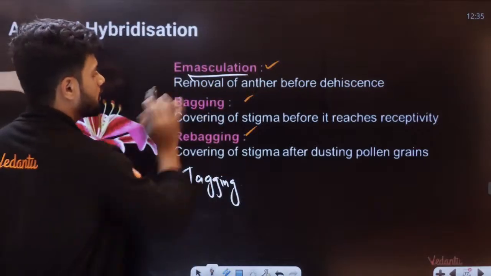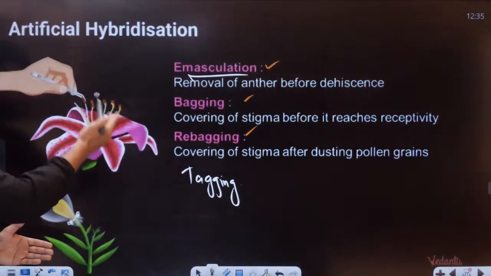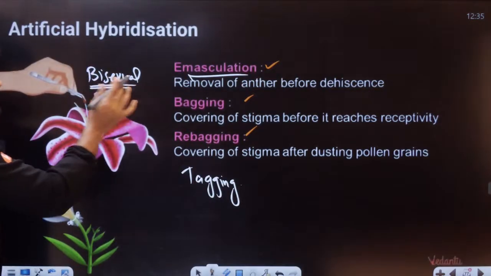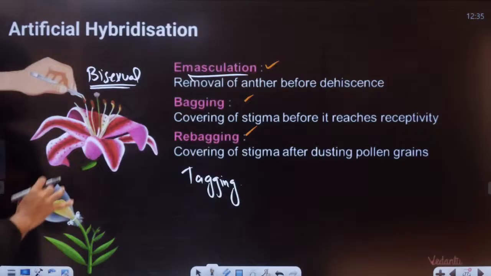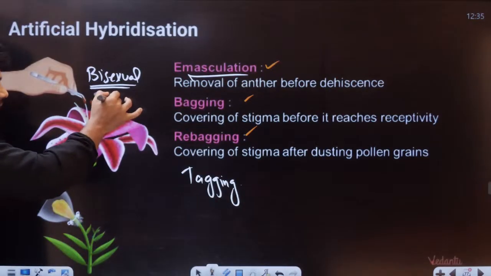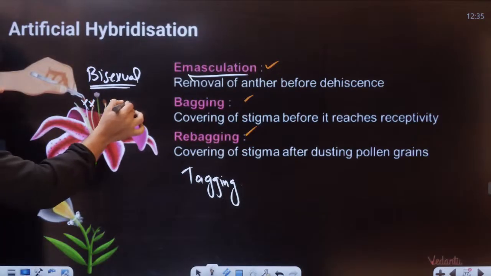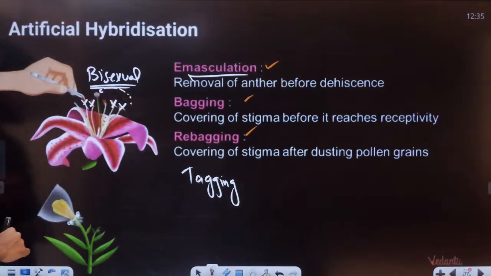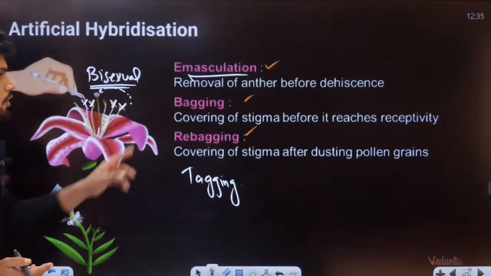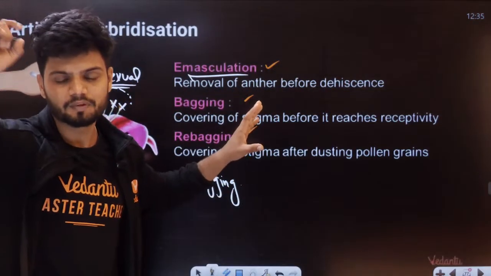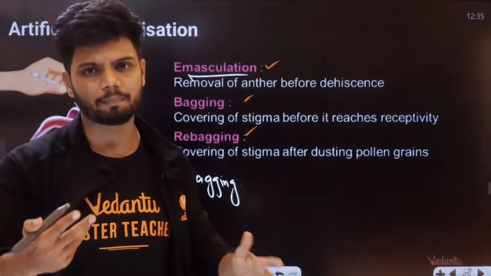Now what is emasculation? For example, if I have a bisexual flower, in the case of emasculation, we have to remove this anther here. Remove all the anthers. Why? If you don't remove the anther, pollen grain can go here, so no use. So what do we do? Removal of anther before dehiscence. We completely remove all the anthers to make sure self-pollination is not happening.